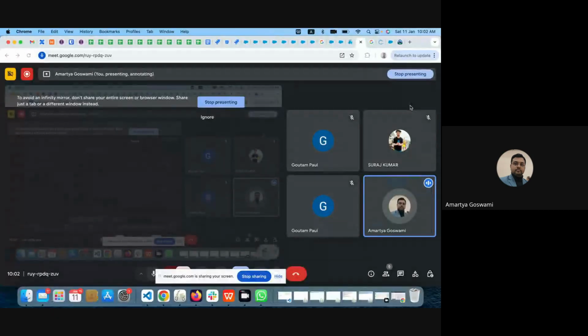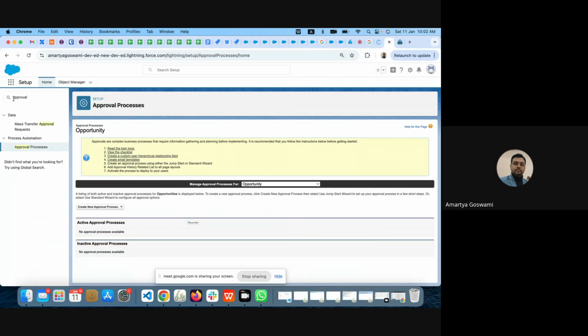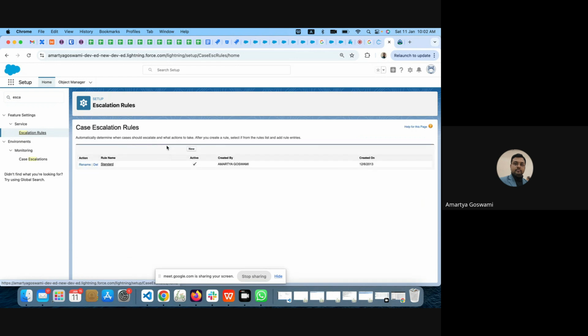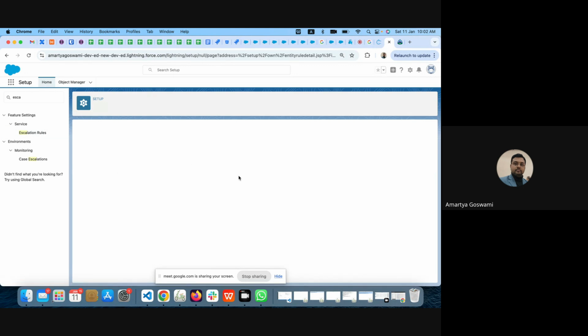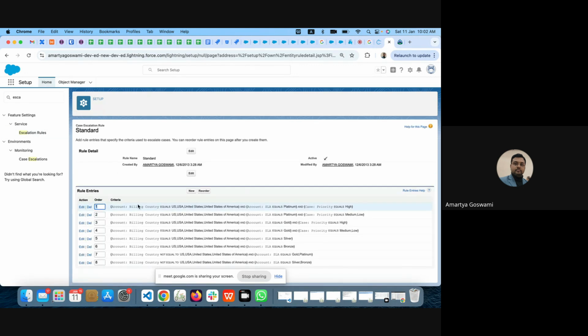Escalation rule, again, that is on case. That is a simple thing. When one case gets escalated, we can configure escalation rules there. Let me go to Service. We can create escalation rule. There is one standard one I have created, and there you also have the order.